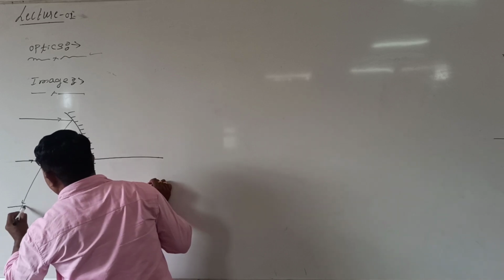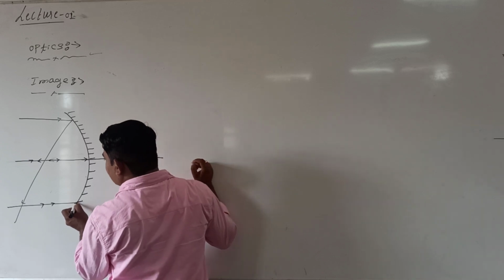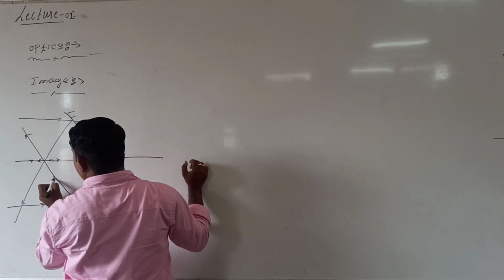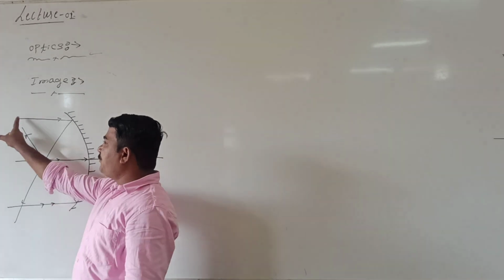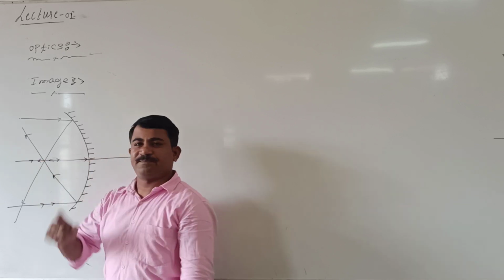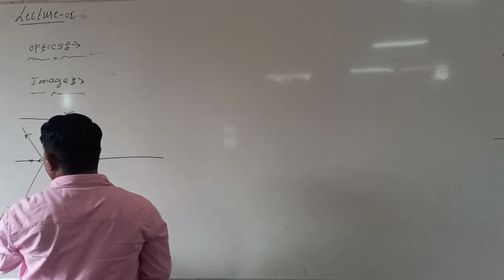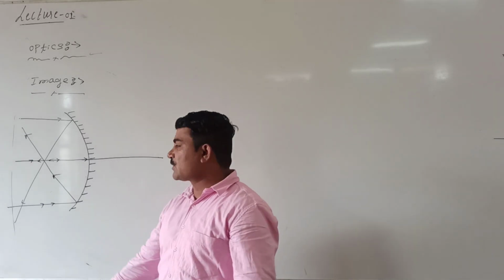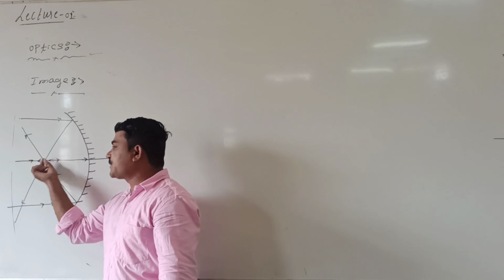Let us take one more ray of light. It is incident here. Then after incidence, how does this ray of light go? This ray of light goes like this. Right? If the ray of light starts from a point, after reflection the ray of light meets at a second point. From this point the ray of light is starting. Look at me, this is what I can call the source of light. From the source of light, from this point the ray of light is incident, and after reflection the ray of light meets at this point.